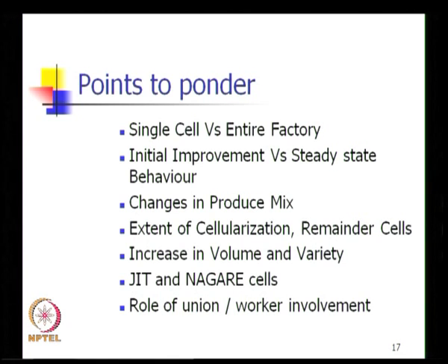One other important aspect is change in product mix. Change in product mix is also closely related to another point in this slide, which talks about increase in volume and variety. So, increase in variety would mean change in product mix. Now, we will be looking at several aspects of cellular manufacturing in the lectures to come. At the same time, let me start by saying cellular manufacturing is a way by which the advantages of a line layout or a continuous production system are brought into a batch production system.